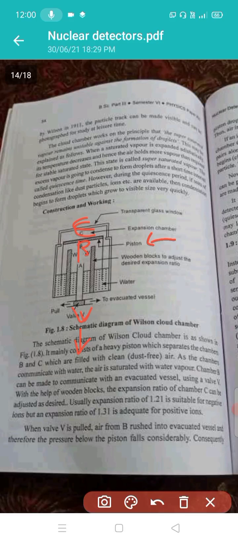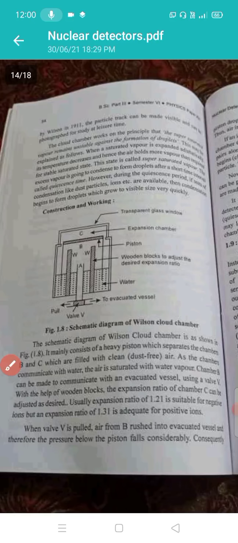It should be noted that the tracks of ionizing particles can be detected if they pass through chamber C when the chamber is sensitive, that is, when chamber C is in the quiescent period. This is the construction and working of the Wilson cloud chamber. I hope you all get it.